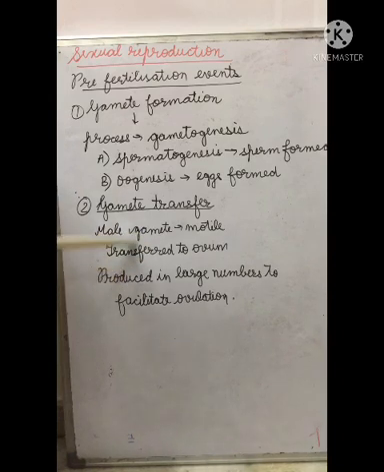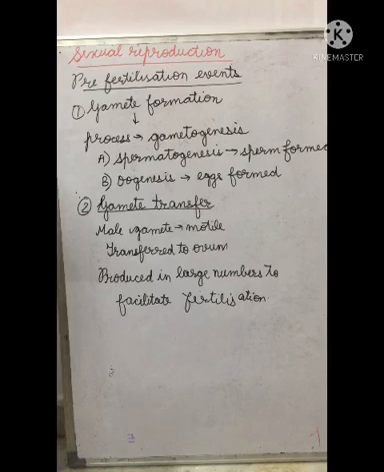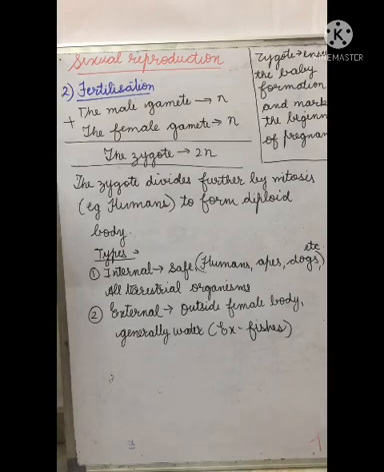Now these sperms are produced in large numbers. It is so because fertilization will take place only if the male gametes and female gametes simultaneously reach a point and fuse. Only then will zygote formation take place. The next process involved in sexual reproduction is fertilization.